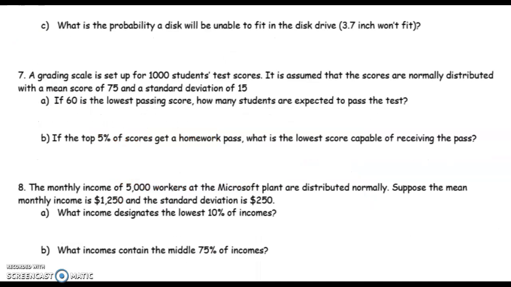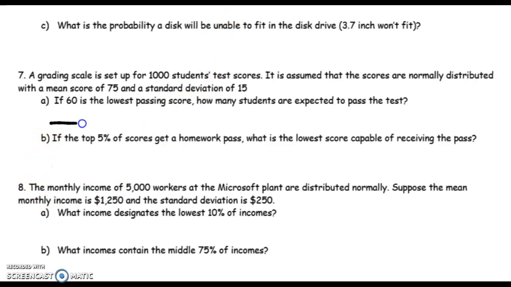All right, the last odd on the practice quiz is number 7. A grading scale is set up for 1,000 students' test scores. It is assumed the scores are normally distributed with a mean of 75 and a standard deviation of 15. If 60 is the lowest passing score, how many students are expected to pass the test? So let's think about this by drawing a picture first.